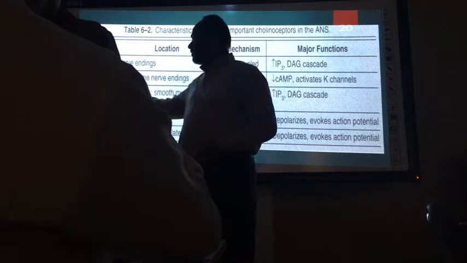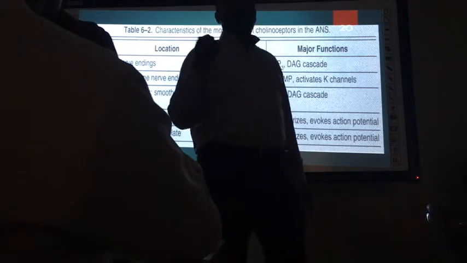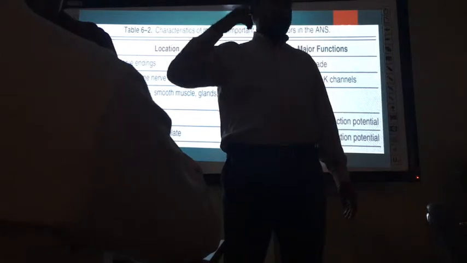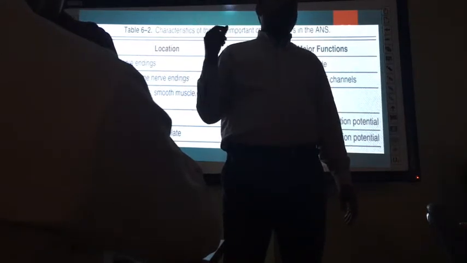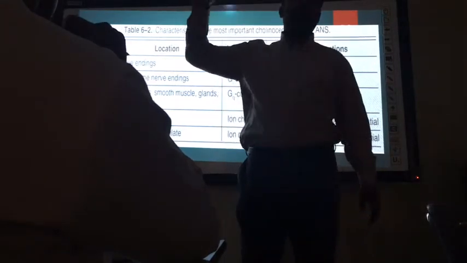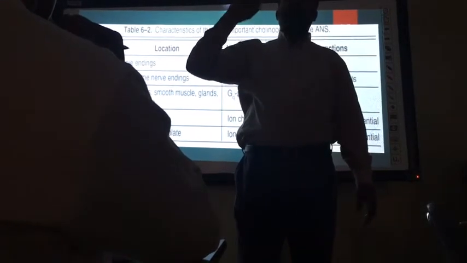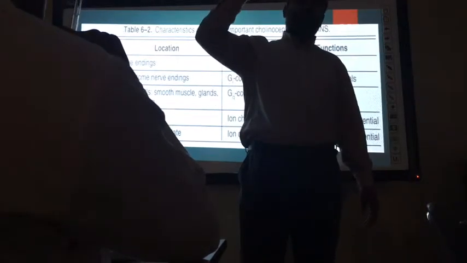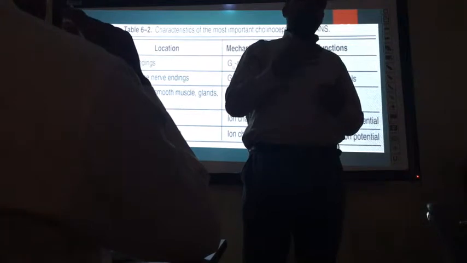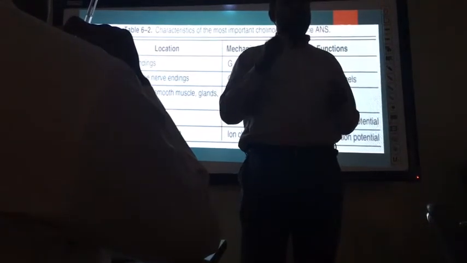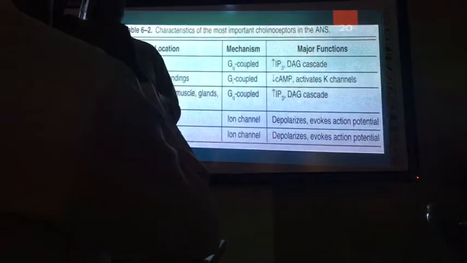Those nerves which release acetylcholine are called cholinergic nerves. There are many cholinergic nerves, especially the cranial nerves that come from the brain. One of them is the vagus nerve. When the vagus nerve comes from the brain, it is very deep rooted and connects various secretory glands. One of them is the salivary gland. This vagus is so powerful.